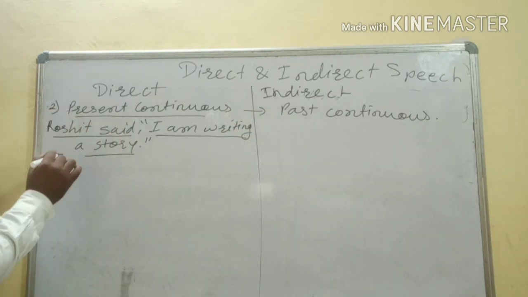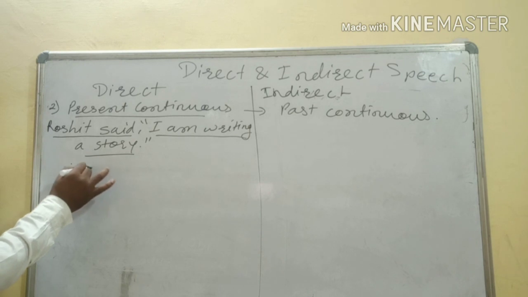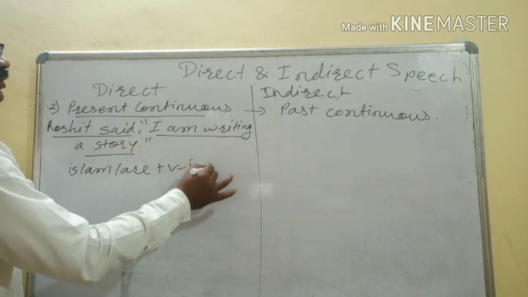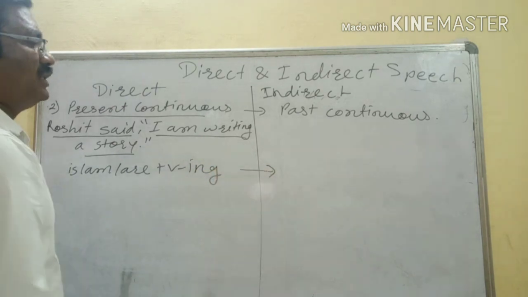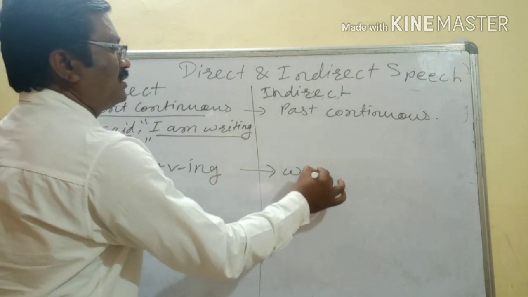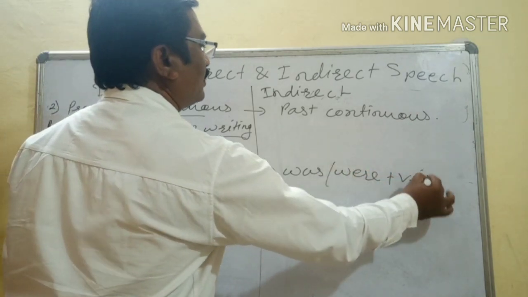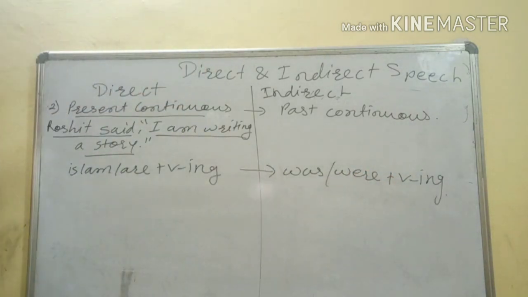In present continuous, what we use is am, are plus verb ing. So this is going to change into was, were plus verb ing. So what answer will be there here?